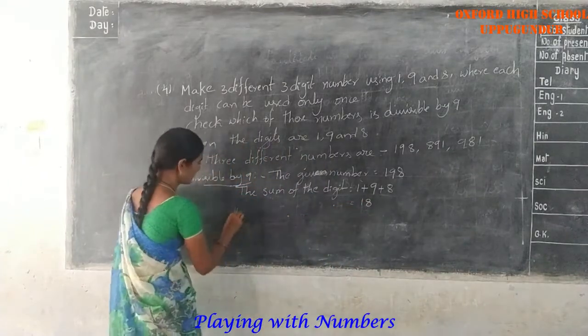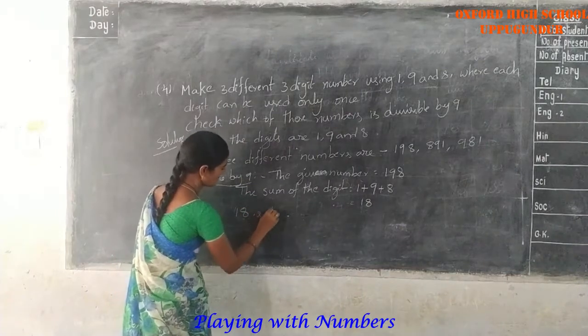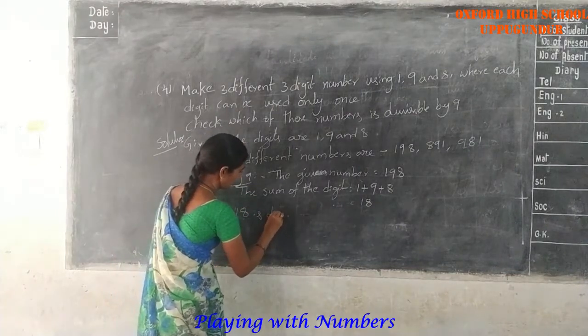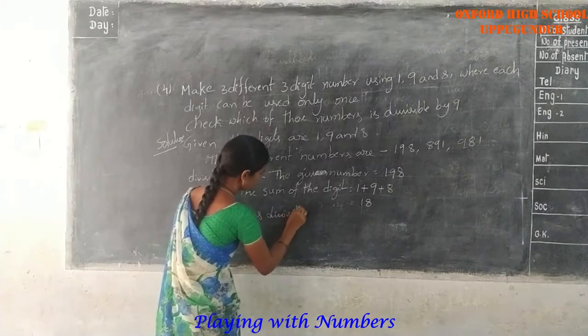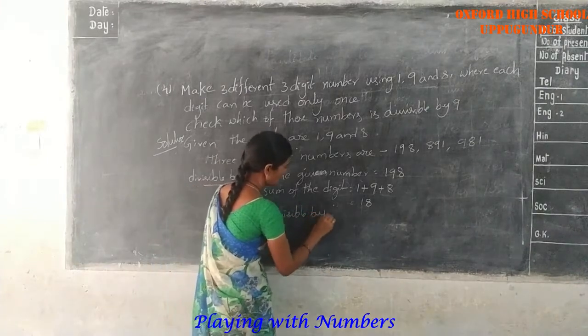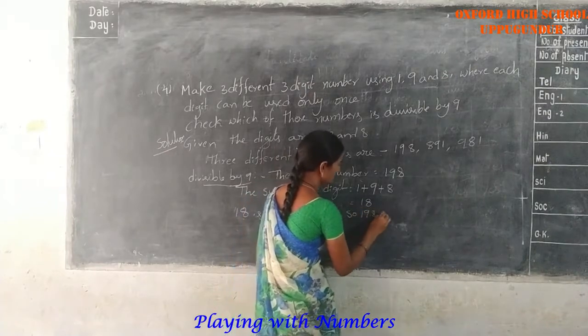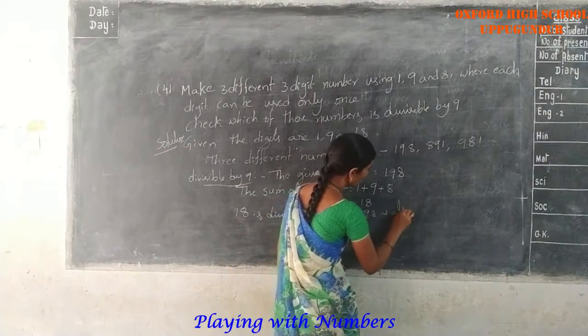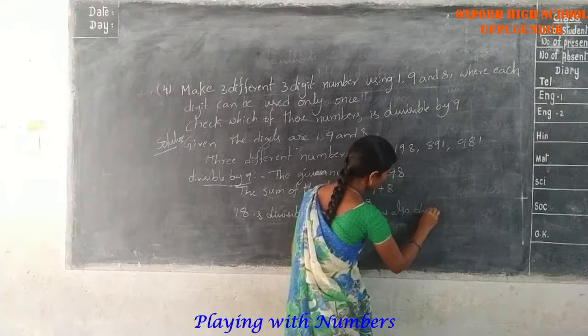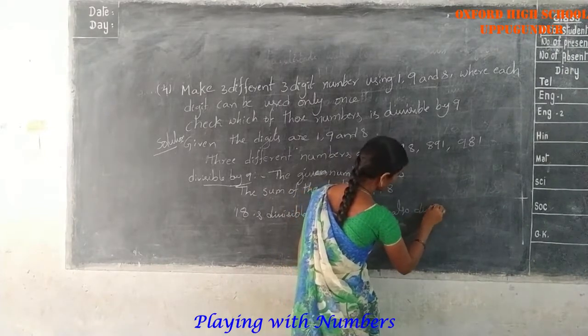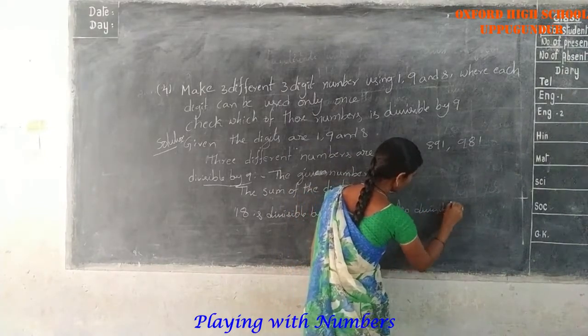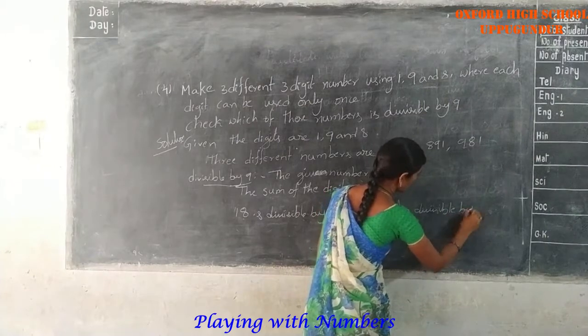So 18 is divisible by 9, so 198 is also divisible by 9.